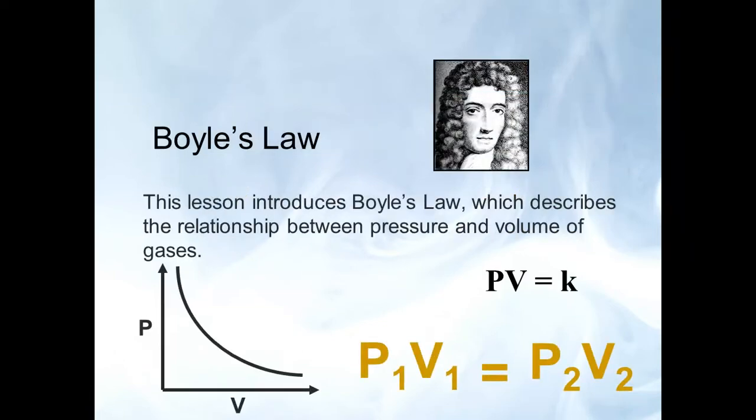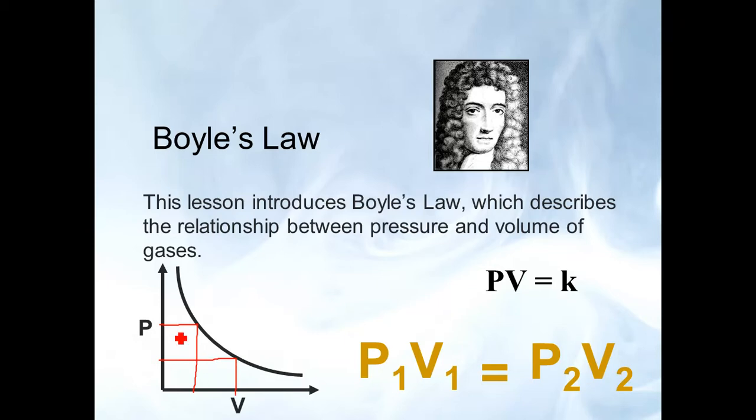The first law we're going to talk about is Boyle's law. Boyle's law describes the relationship between pressure and volume of a gas. So here we can see that P times V equals K, a constant. So pressure times volume at the first point, P1 times V1, equals P2 times V2.